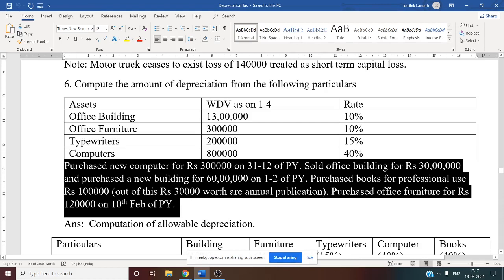Now, sold office building for rupees 30 lakh, sale of office building is given. Date is also mentioned, it is sold on 1st February of previous year, that is nothing but February 1st 2021. And on that date itself, they also purchased a new building, 60 lakh worth of building, on that particular date. Again, February and March, approximately 60 days, less than 180 days. On this purchase, what you need to do? On this purchase, you need to charge half of the depreciation.